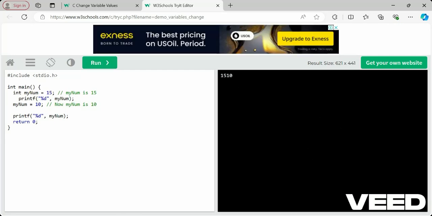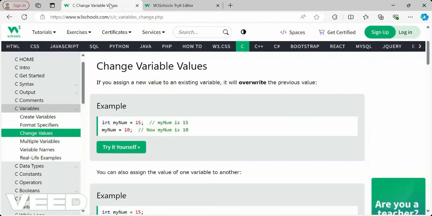So 15 first, and then let me print it in a new line so that you will understand, 15 and then the new value. See, before assigning you get 15, then I'm updating or overriding that value to 10, and now when I print, I get the value 10. So we can change the value of a variable.